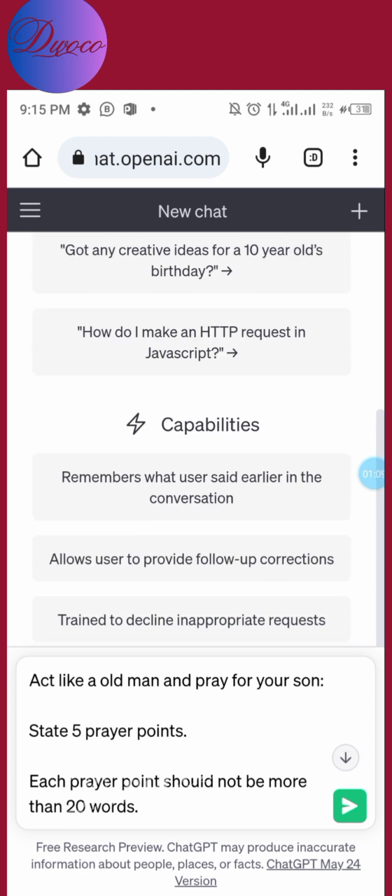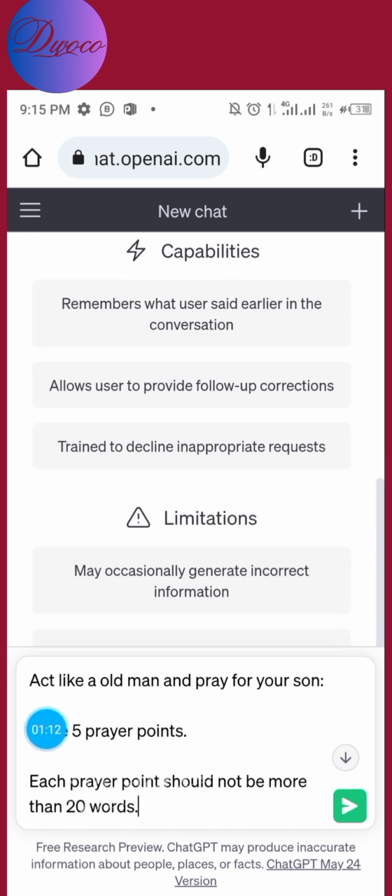So if you see this now, look at what I did. I said here, act like an old man, I pray for your son. This is what's called prompting. So I just created a prompt now. Act like an old man, I pray for your son. State 5 prayer points. Each prayer point should not be more than 20 words.